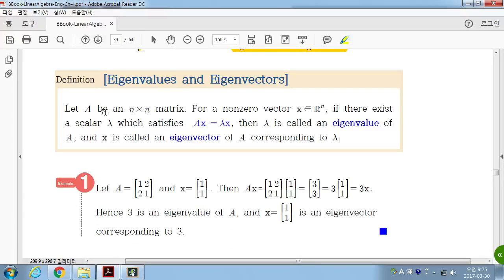Here is the definition. Let A be an n-by-n matrix and x a non-zero vector in Rn.